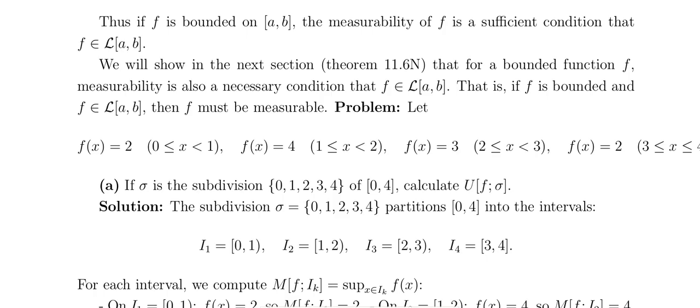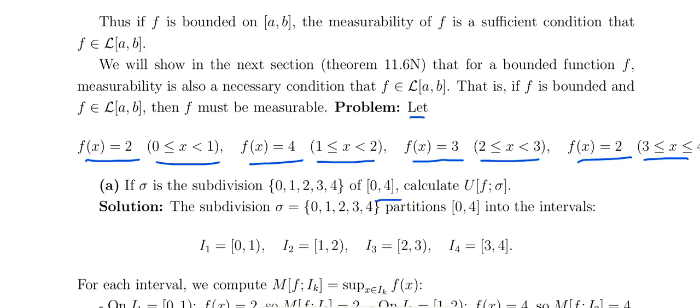So here are some examples. Let f of x equal 2 for x from 0 to 1, f of x equal 4 for 1 to 2, f of x equal 3 for 2 to 3, and f of x equal 2 for 3 to 4. If sigma is the subdivision 0, 1, 2, 3, 4 of [0, 4], calculate the upper sum of f over sigma.